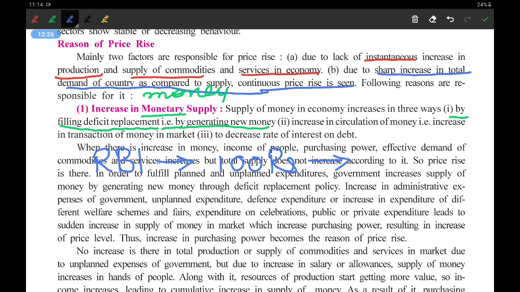Out of this 100 rupees, say 15 rupees, this we are taking as an example, is put into lockers or banks or our cupboards or something like that, and due to that in the market there are just 85 rupees in circulation. When the circulation continues, there will be a deficit, a gap of 15 rupees.